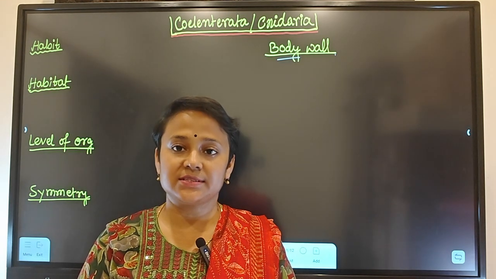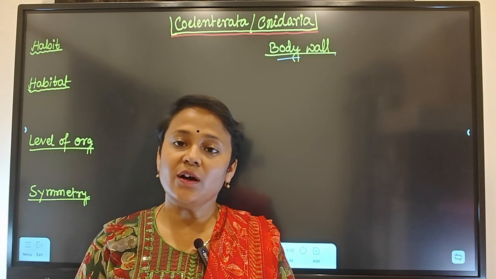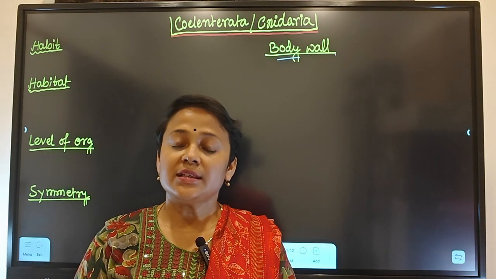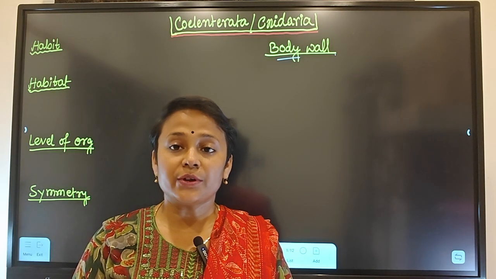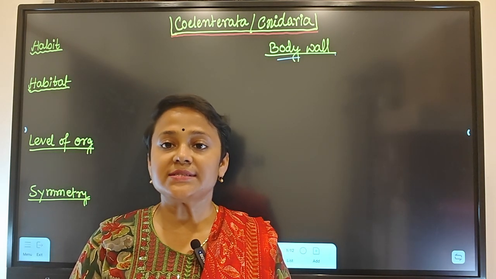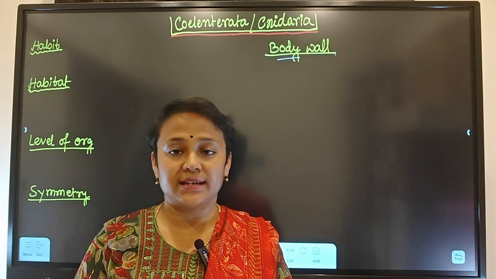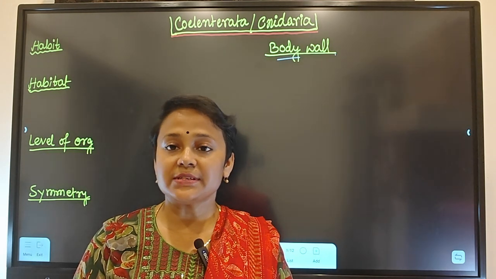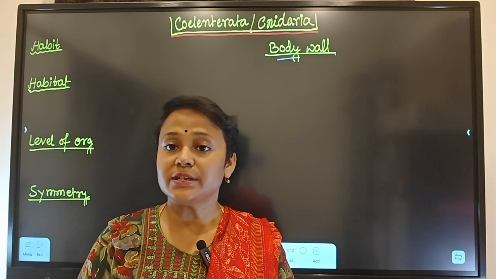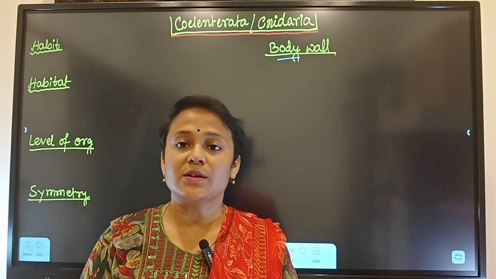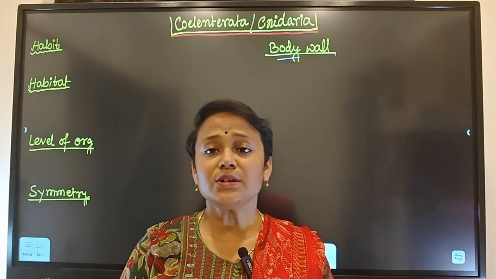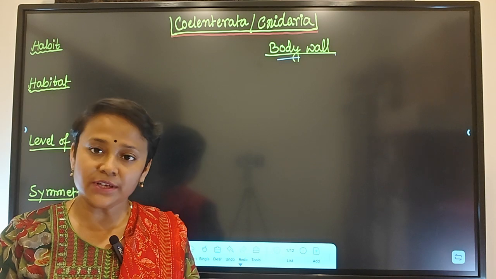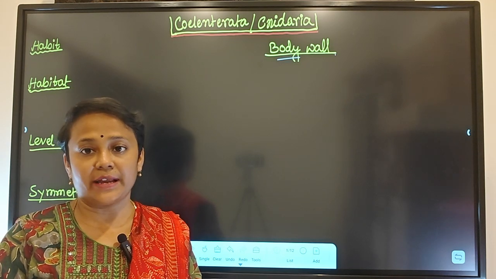Today's topic of discussion is the phylum Coelenterata or Cnidaria. Now why is it called Coelenterata? In this organism, the body cavity which is present is called coelenteron. That's why it is called Coelenterata. And a special feature, or special cells, which is present in this organism is called cnidoblast. That's why they are called Cnidarians. So we will discuss that. Coelenteron and cnidoblast are the unique features you will find in this phylum.